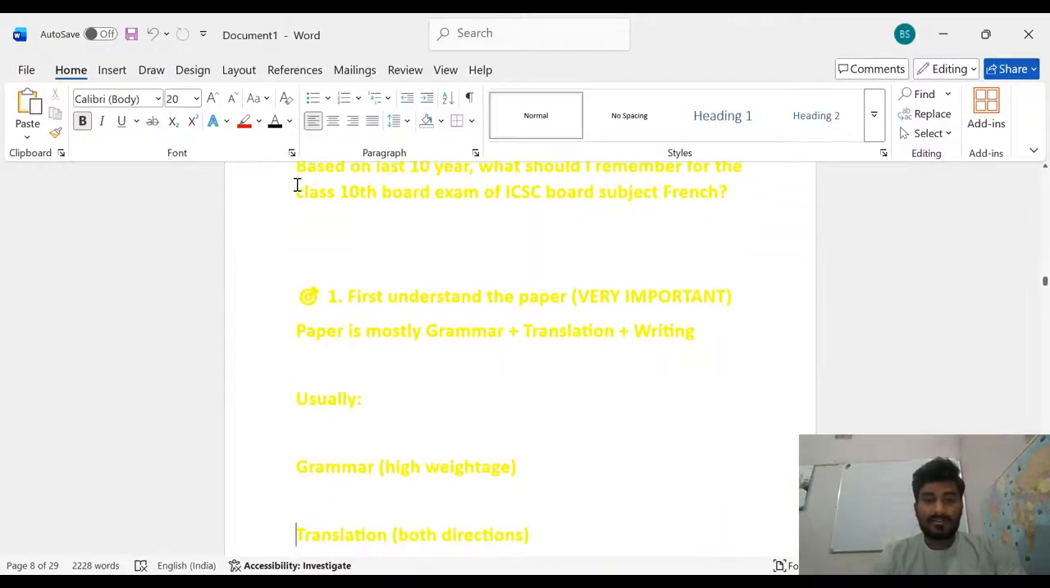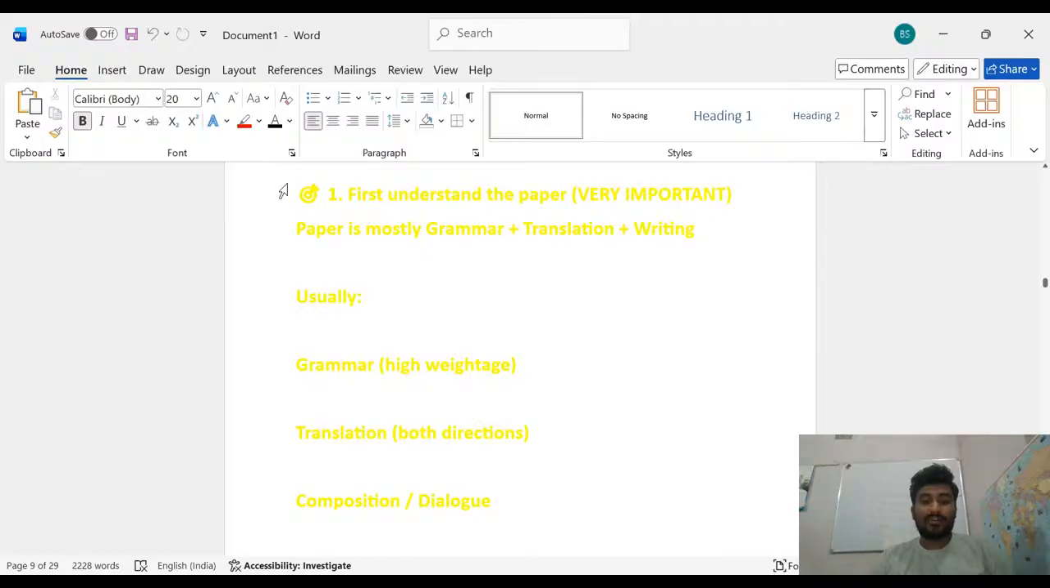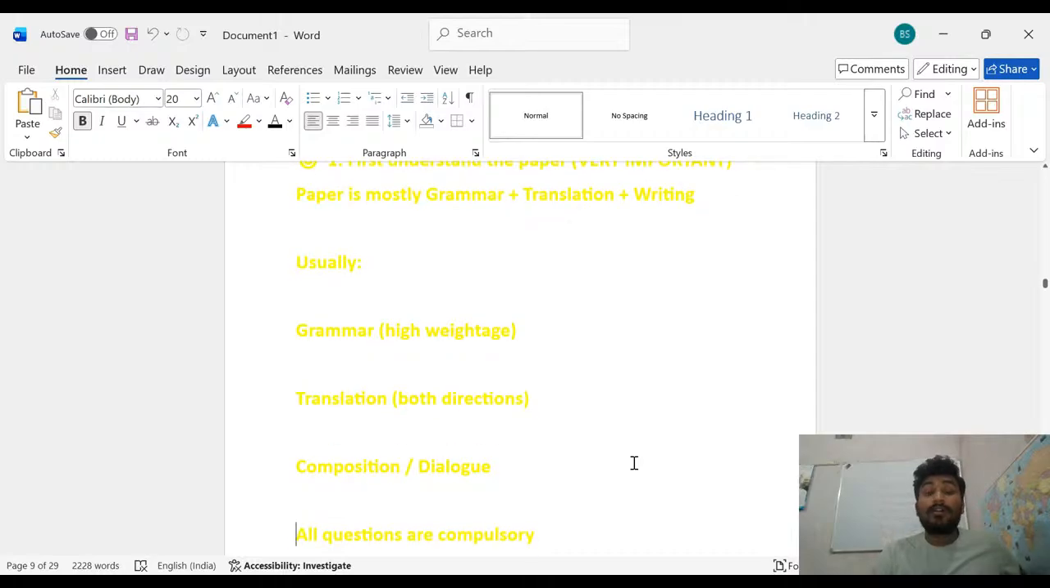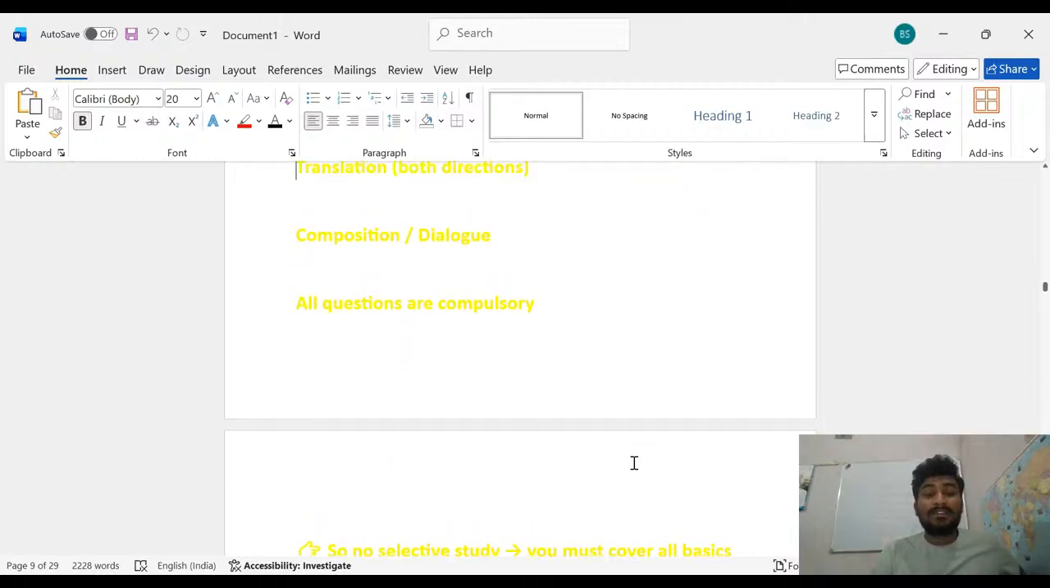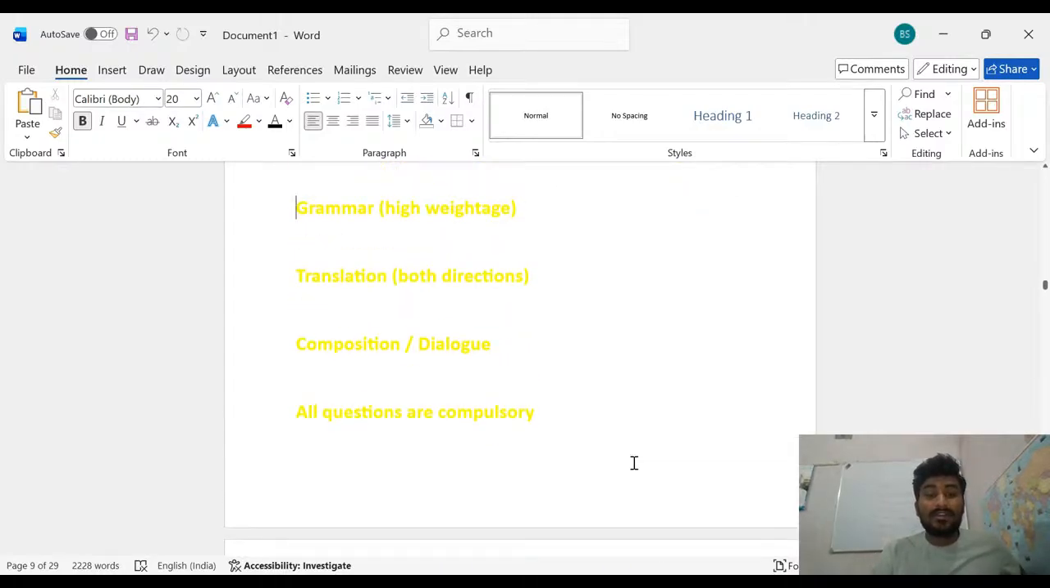Listen. Okay, so here the first thing to remember: first, understand the paper. The very important paper is mostly grammar plus translation, the writing. Usually, grammar has the high weightage, and after that the translation, and after that the composition. Okay, and you know all the questions are compulsory here.